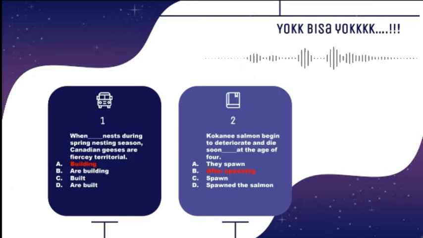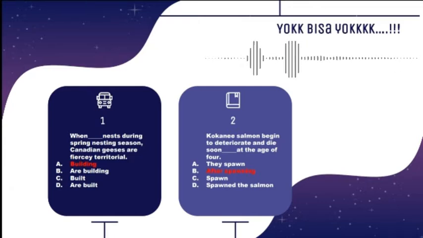Continue to the next question. Kokanee salmon began to deteriorate and die soon, blah blah blah, at the age of 4. What you need to do first is identifying the clause. You will need a connector if the clause is more than one, and you can see that it is multiple clauses.